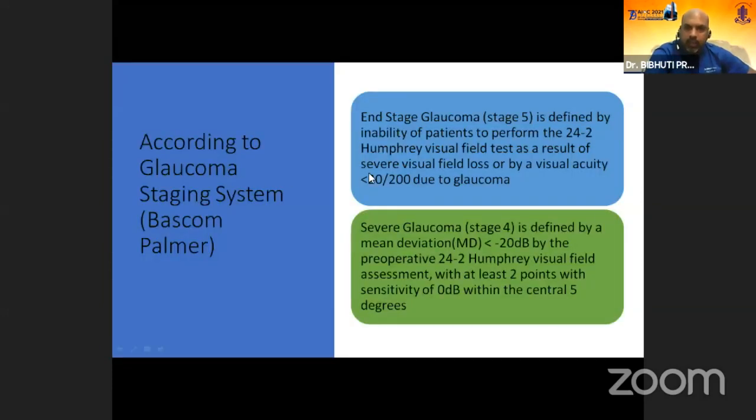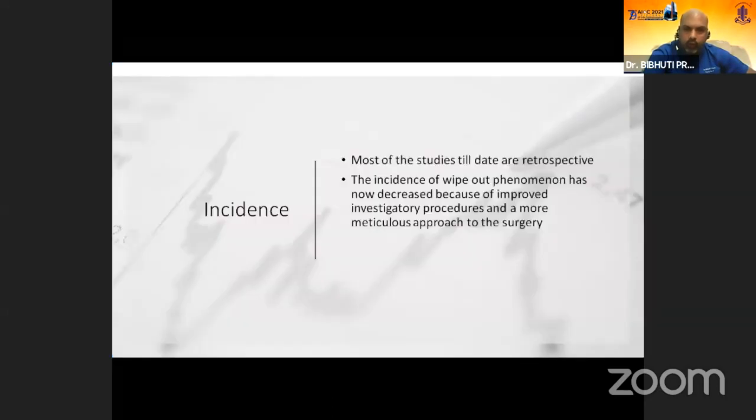So end stage 5 and 4 has to be defined, and these are the patients who are at risk of developing the snuff phenomenon or the wipeout phenomenon if we do trabeculectomy. So that is a kind of scary situation, but still we do attend these kinds of patients who are coming to our OPD, since glaucoma is still one of the poorly managed diseases in ophthalmology. And most of the patients turn up to a glaucoma specialist very late when everything is nearly lost. So still we have to work for that.